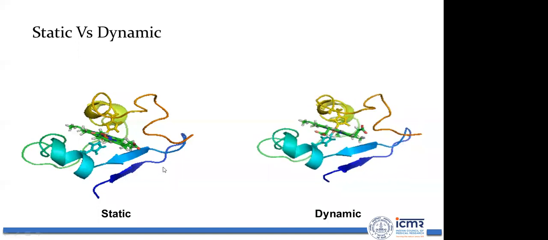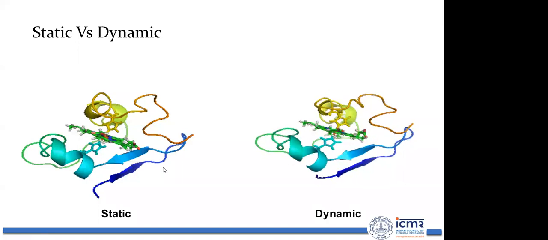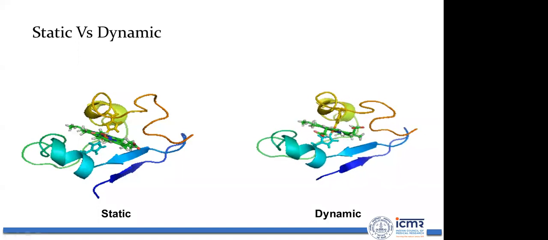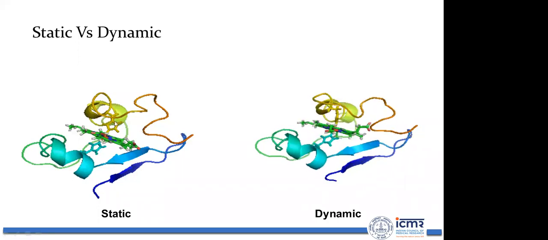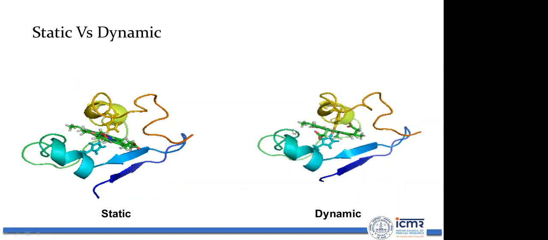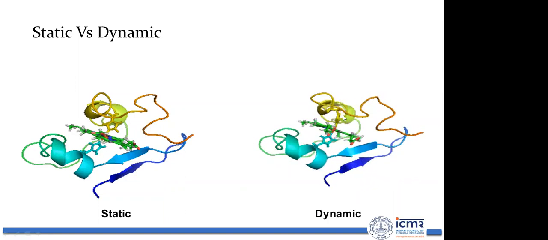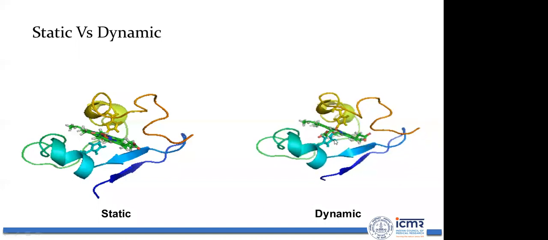So for the molecules we are proposing, we should see in the dynamic phase also whether the molecular interactions remain the same or not. Because whatever interaction we see in the static state, the same interactions should exist in the dynamic environment also. Otherwise, that interaction is of no meaning.